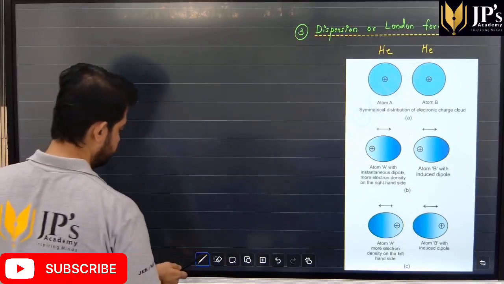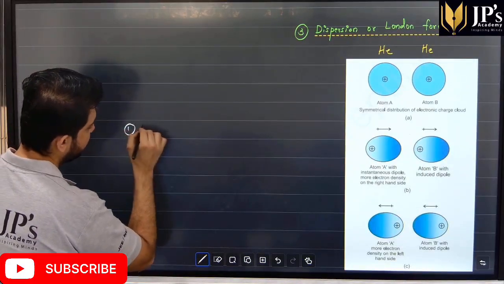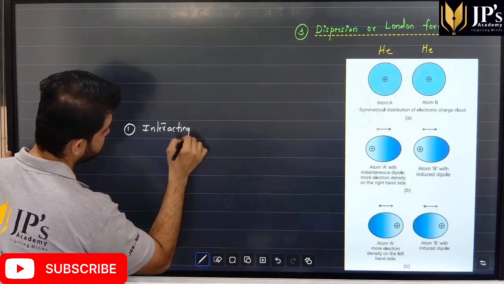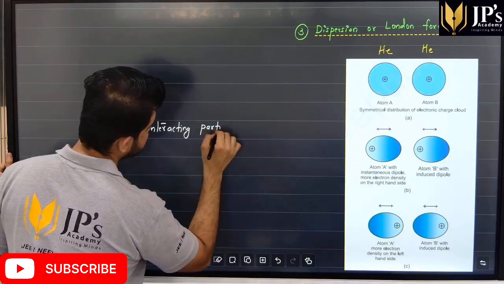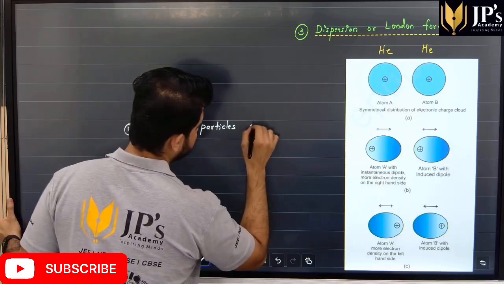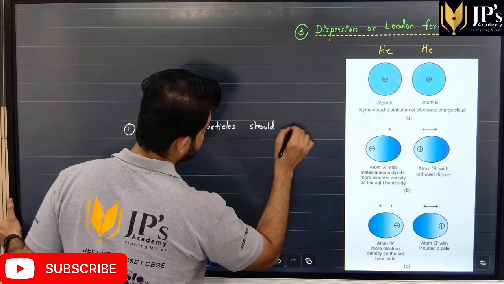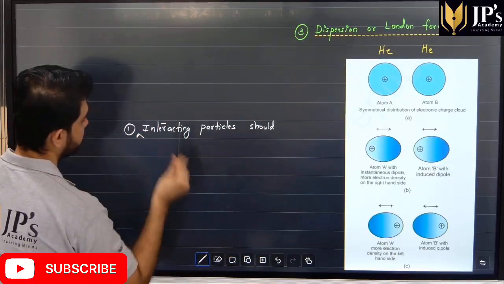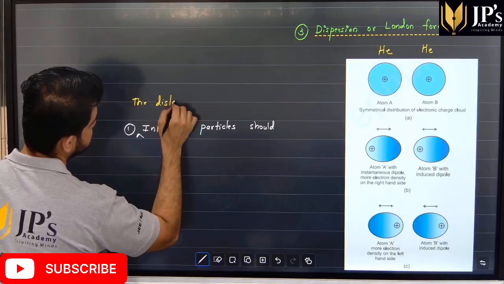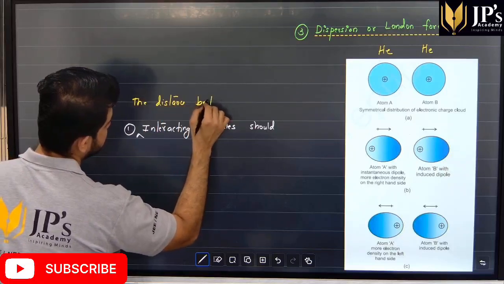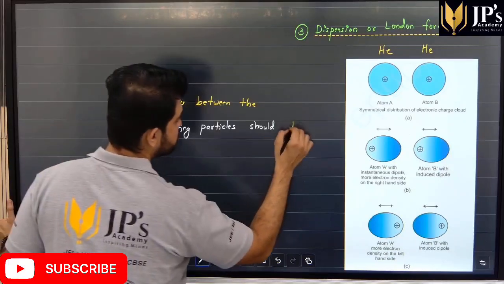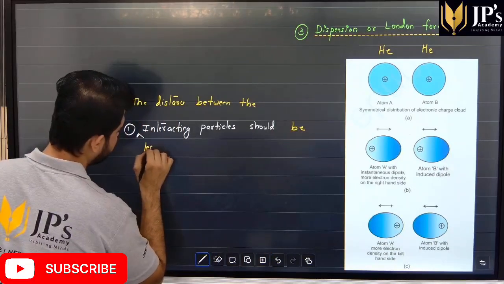I repeat, the distance between the interacting particles should be less than 500 picometers.